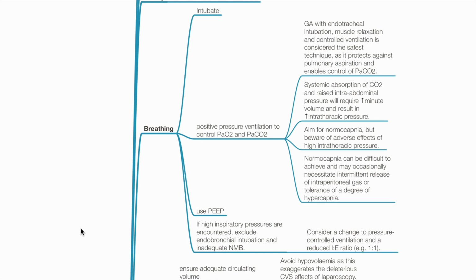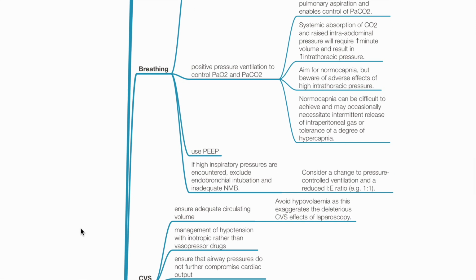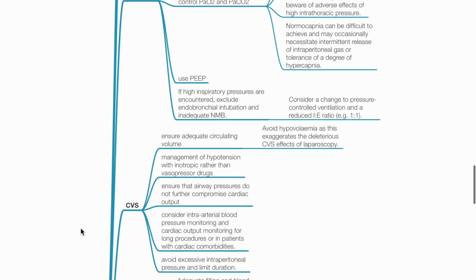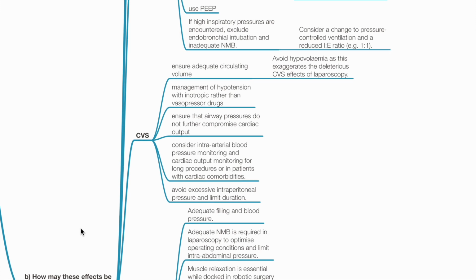Use PEEP if high inspiratory pressures are encountered. Exclude endobronchial intubation and inadequate neuromuscular blockade, consider a change to pressure-controlled ventilation and reduce IE ratio such as 1:1. Cardiovascular system. Ensure adequate circulating volume, management of hypotension with inotropic rather than vasopressor drugs. Ensure that airway pressures do not further compromise cardiac output.